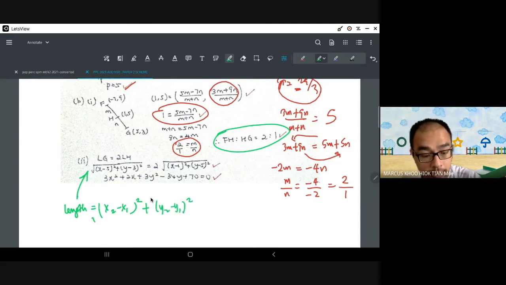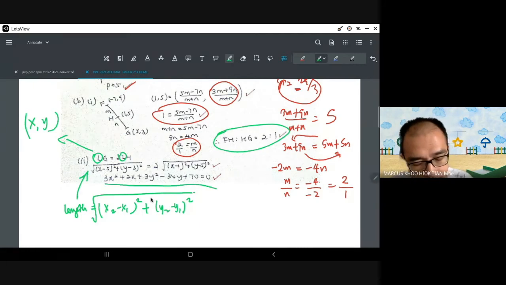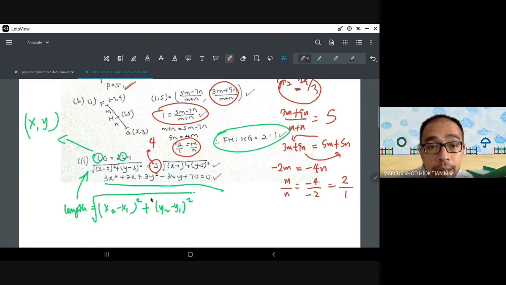Since L is the locus, L will always be just x and y. Remember, locus has no fixed point. It is a moving point. That's why we call it x and y. And then your final answer will be this. This one is not a really big problem, but the few people that answered this question, you forgot to square this. You removed the square root, but you forgot to change this to 4. And that's why your answer came out such a weird answer, which is not the same answer as this.